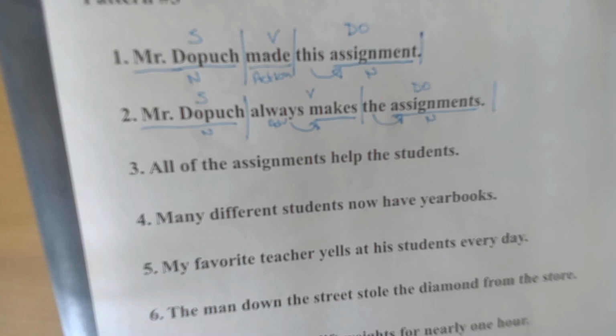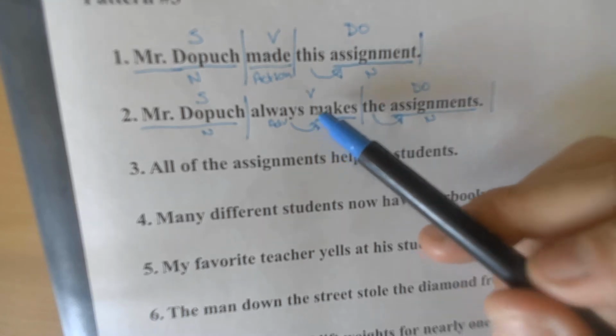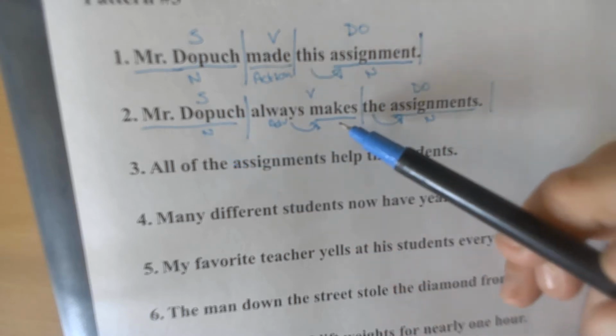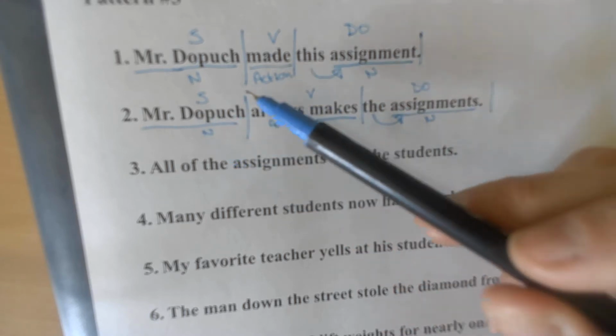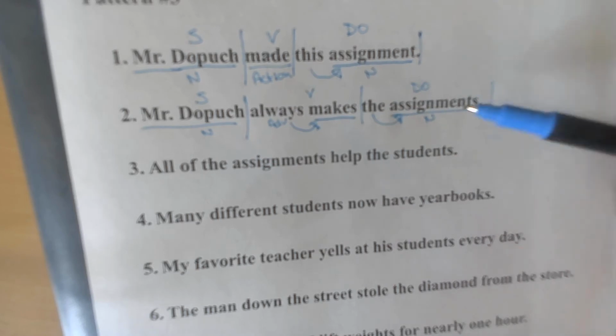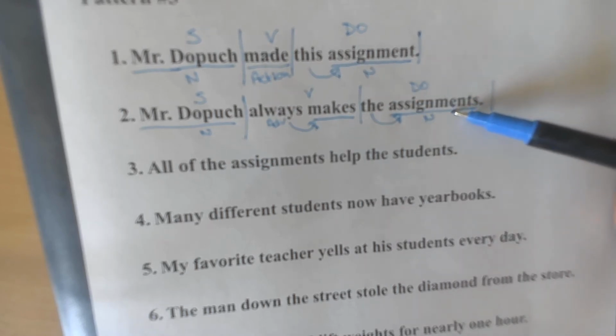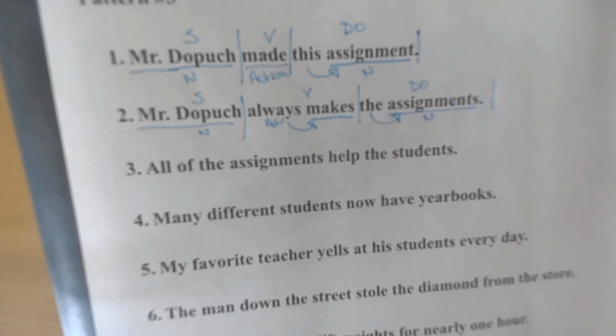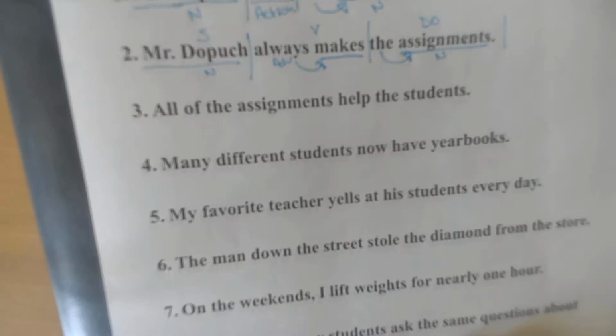Simple. So, what's the verb? Makes. Who makes? Mr. Dopich makes. And then you ask who or what. Mr. Dopich makes who or what? The assignments. The extra piece is always. It's just a little bit of an adverb to tell you when he makes it. He always makes it.